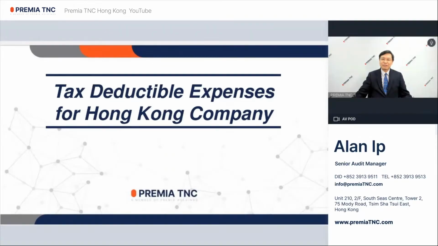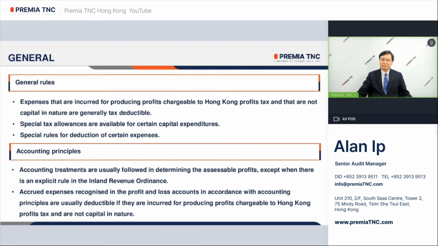Today I would like to introduce tax-deductible expenses for Hong Kong company. Expenses that are incurred for producing profits chargeable to Hong Kong profits tax and are not capital in nature are generally tax-deductible. In addition, special tax allowances are available for certain capital expenditures. On the other hand, there are special rules for deduction of certain expenses.